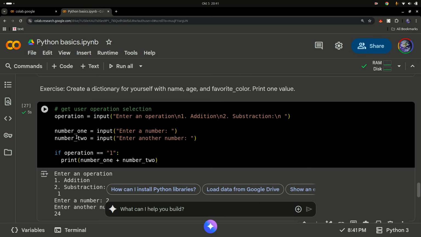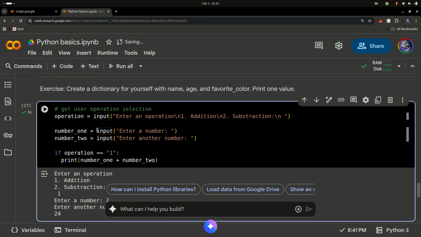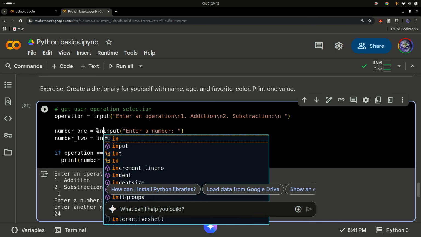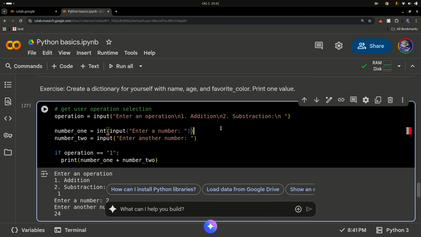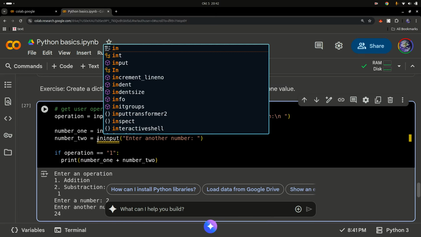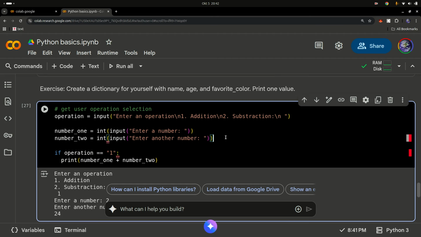So what's wrong? The reason is that this input returns you a Python string. We talked about what a string is in the data types, so you can go back to that section if you don't remember. But basically, we need to convert these numbers into what we call an integer. So say int, and then we pass in, make sure I close this. So int is just a function in Python to help us convert strings into numbers.